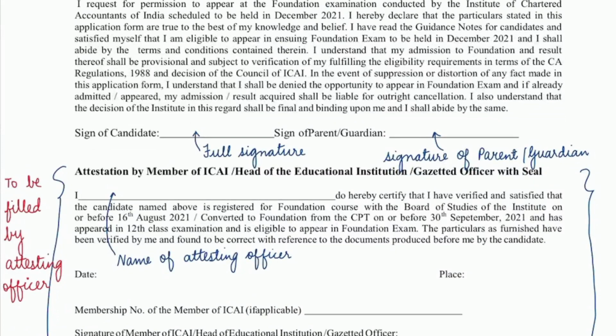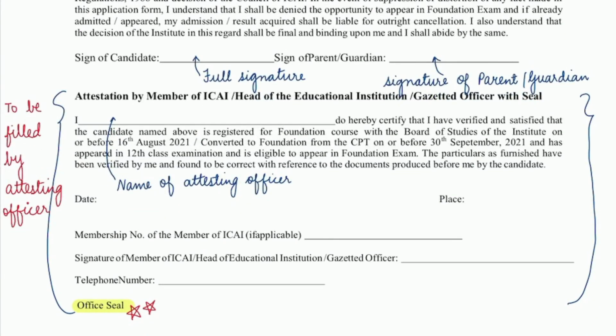After that, you will sign your full signature, then signature of your parent or guardian. Suppose you are not living at home currently, you are placed elsewhere, maybe you're in a hostel or you are at some other place for studies. Your parent is not able to sign this form, then your local guardian can sign.